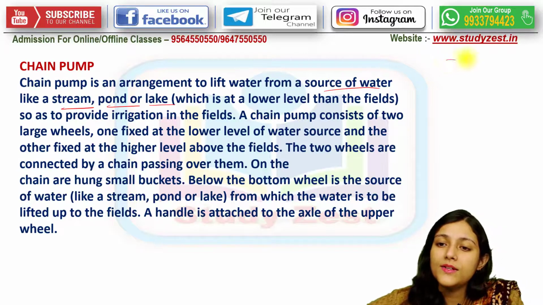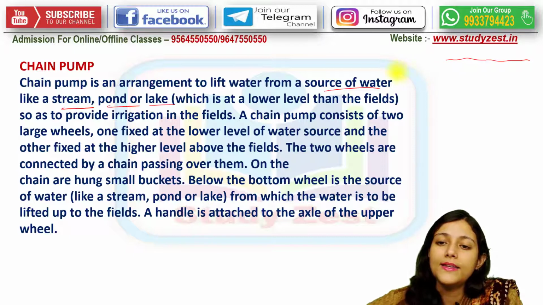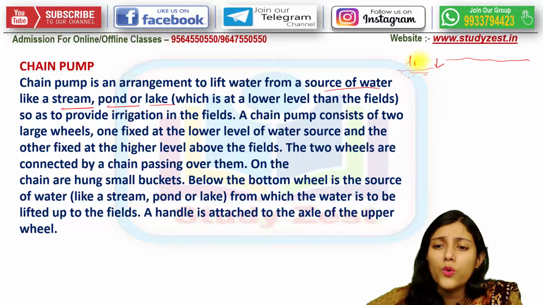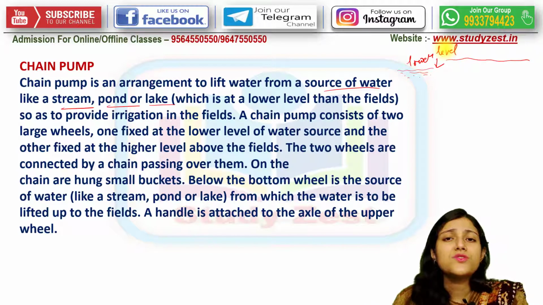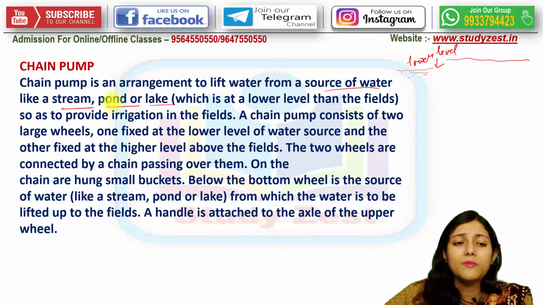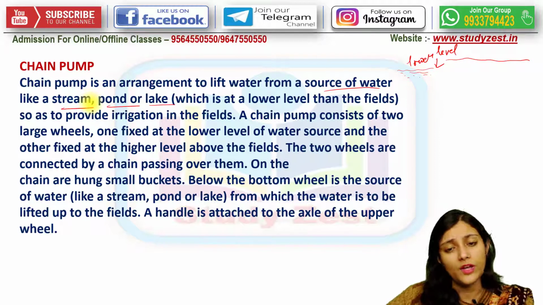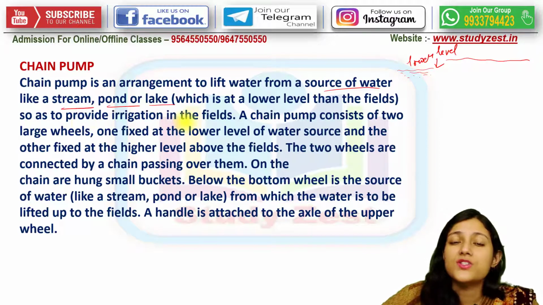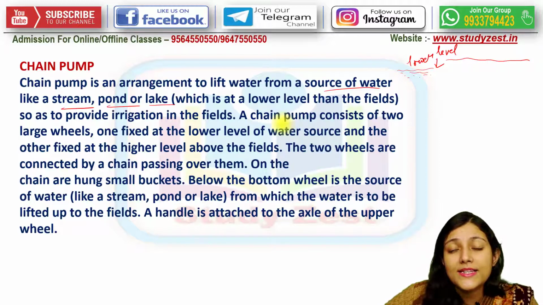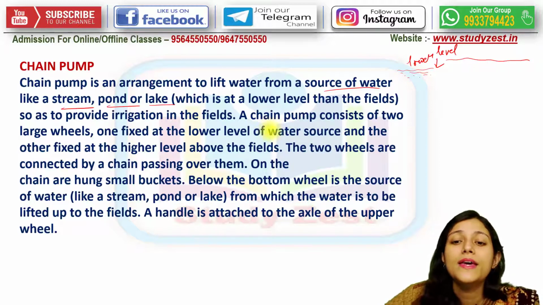So if the field is here, then the source of water supply should be at a little lower level. The natural source of water can be a stream, a small river, a pond, a lake, whatever. Why? Because it has to provide irrigation in the field.